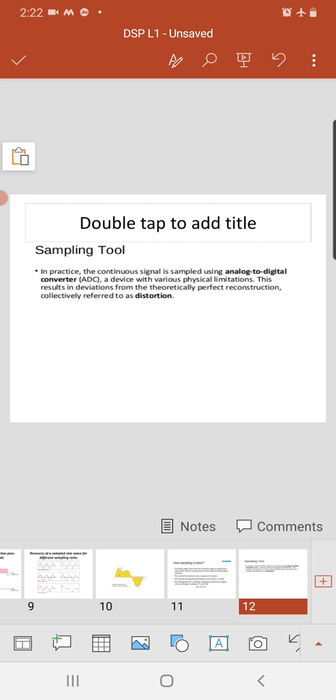The sampling tool. In practice, the continuous signal is sampled using an analog to digital converter, that is ADC, a device with various physical limitations. This results in deviations from the theoretically perfect reconstruction, collectively referred to as distortion. So the analog to digital converter is the tool used for sampling.